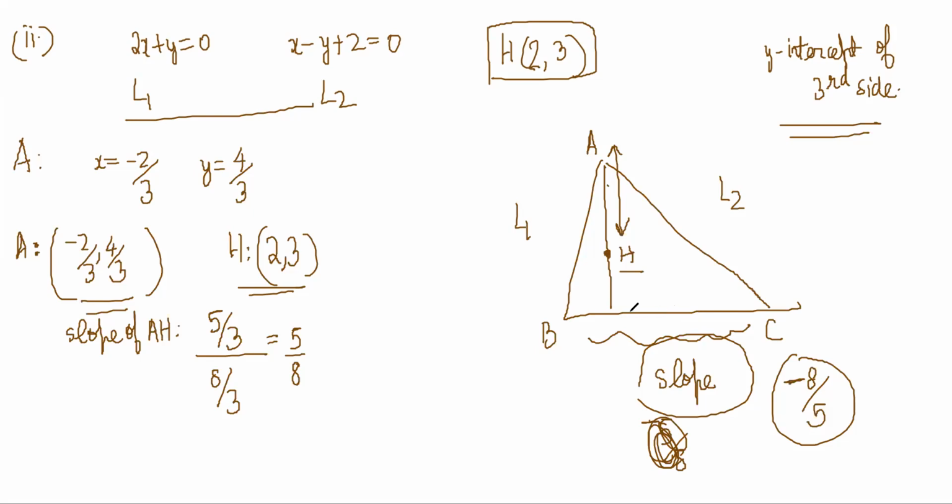So one part of the equation of BC I already got. And the other part will come from the fact that B lies on this line and C lies on this line, right? I will have two variables, so still it will not be solved. So let's think a little more.